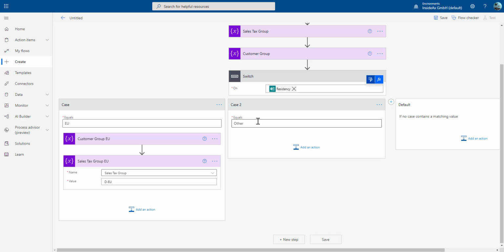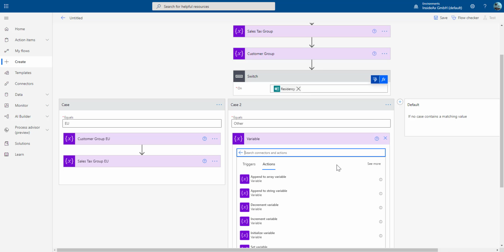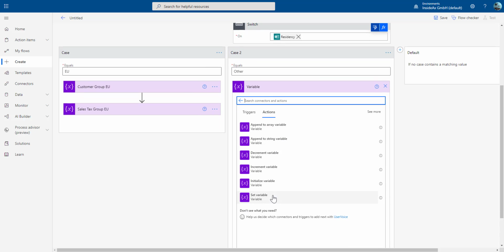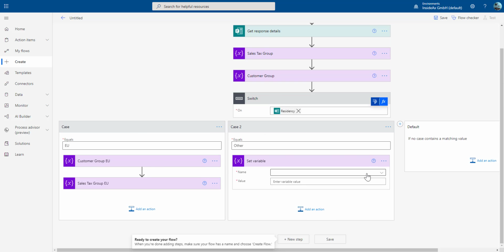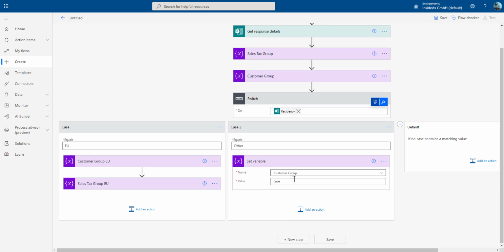So in case this is not domestic and not European Union, but other, we have to set these two variables to another value. So the customer group would be, in my case, this value here.